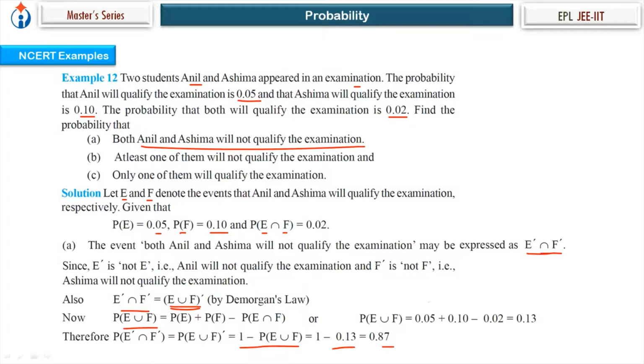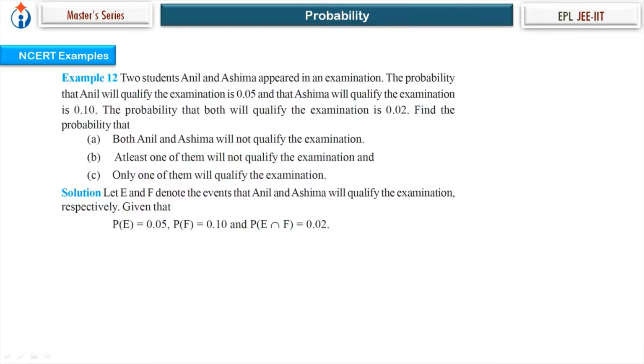In language, if you see otherwise also, both will not qualify means none of them qualify. Now A union B gives us at least one occurrence of one of A and B. So E union F means at least one of Anil and Ashima qualifies. Both will not qualify means non-occurrence of that. So 1 minus P of E union F.